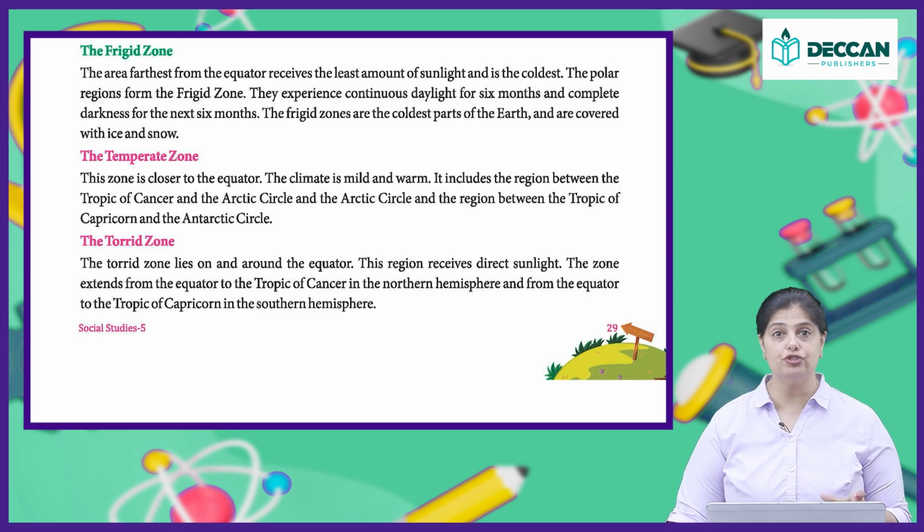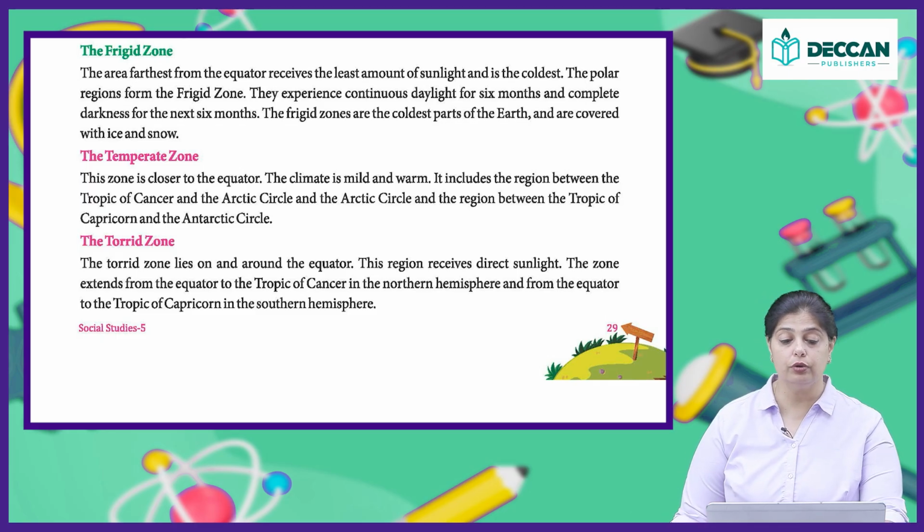Now the polar regions from the frigid zone, that is the North Pole and the South Pole, they form the frigid zone. They experience continuous daylight for 6 months and complete darkness for the next 6 months.